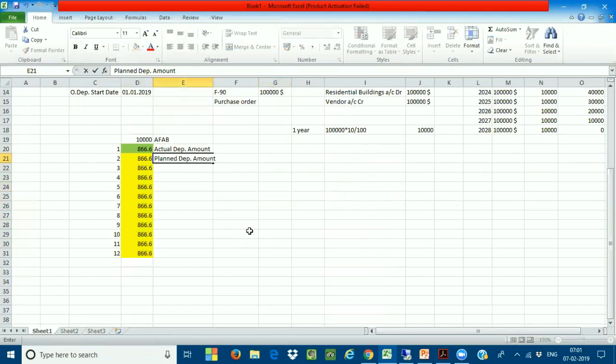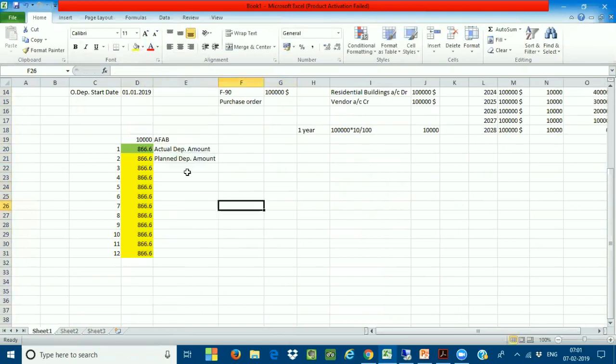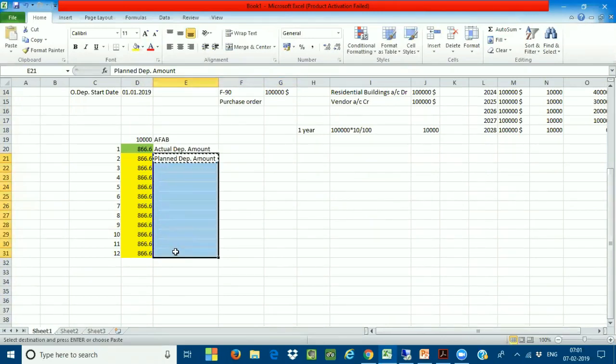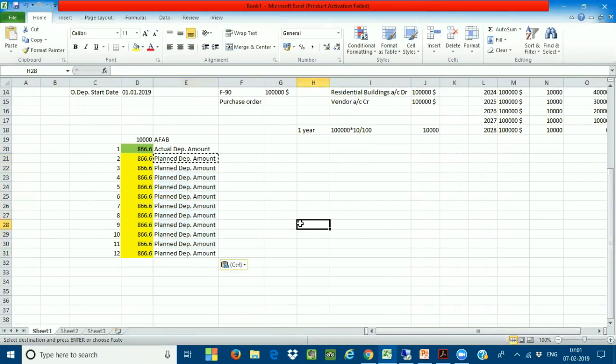Planned depreciation amount. All these are going to be called the planned. Only actual, see, the month is January. Now if I take the planned, these all are going to be called the planned. Earlier, before you convert your system from SAP ECC to SAP S/4HANA, the actual depreciation amount is stored in one table, and the planned depreciation values are stored in another table.